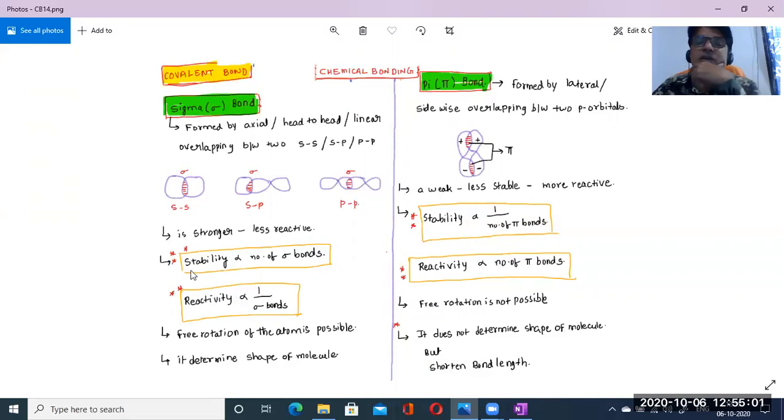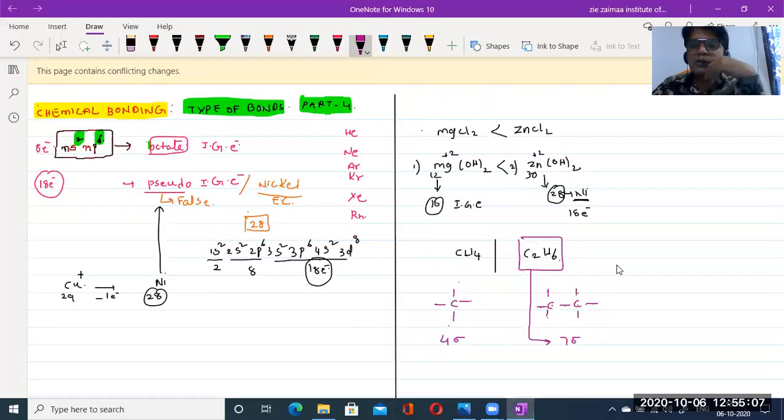But what about over here? The stability is directly proportional to the number of sigma bonds. Here we have taken another example, for pi bonds. C2H4, ethylene, and C2H2, acetylene. How can we draw the structure?